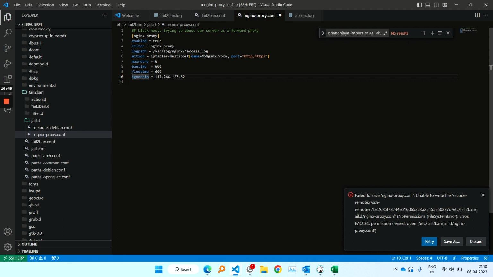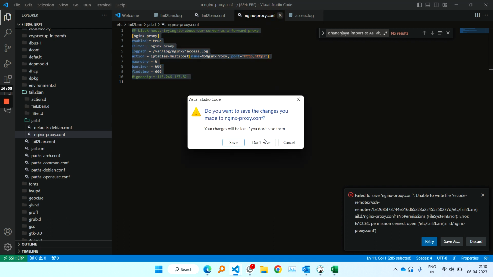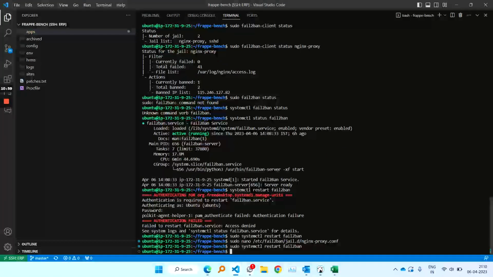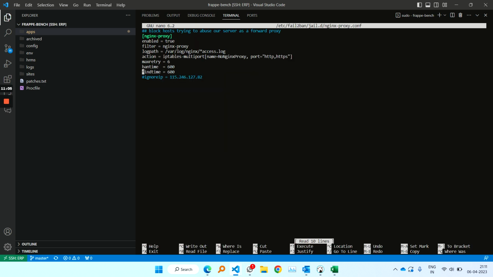I cannot edit this file here because it is not permittable. So what I'll do is I'll close it. Let me go to the console and I'll directly do sudo nano, and then this file I'll open. And here you see I have already this file. Let me uncomment it. And now we are done.